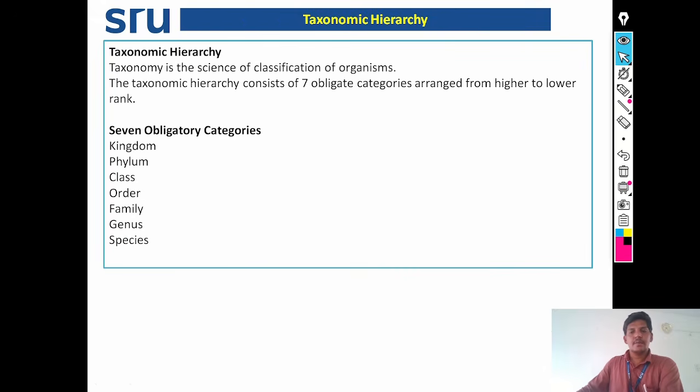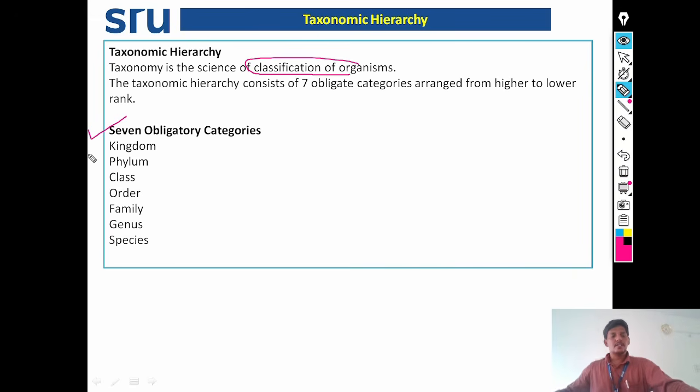See the taxonomic hierarchy. Taxonomy is the science of classification of the organism. The taxonomic hierarchy consists of 7 obligate categories arranged from higher to lower rank. See here: kingdom, phylum, class, order, family, genus and species.